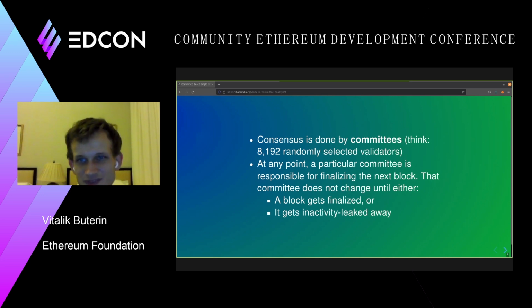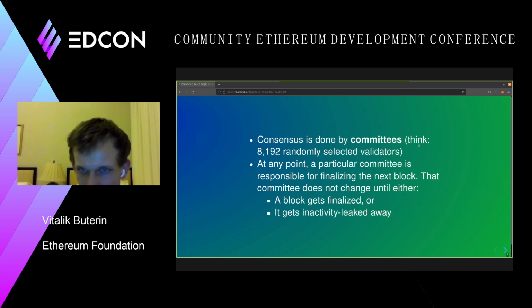If more than 1/3 of committee A drops offline, then the inactivity leak starts. And the inactivity leak is very similar to how inactivity leaks work today, right? The deposits of every validator who's not participating decrease until eventually the deposits of every validator who is participating become more than 2/3 of the remaining validator set, and then it finalizes again, and that's when you can switch committees. So consensus is done by committees, and either a block gets finalized or the committee gets inactivity leaked away. This is the only way that committees change.